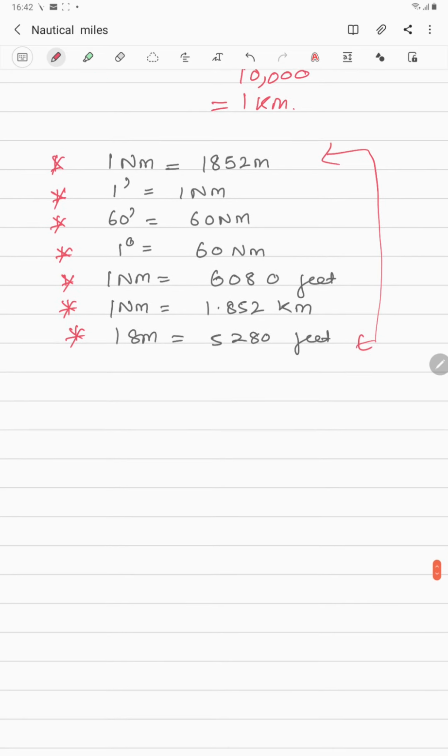So guys, now we have finished up with the nautical mile. The only topics left now are the rhumb line distance and the great circle distance. Most probably tomorrow I will be finishing up with this chapter, and we will be done with the chapter of basic navigation, and we will start with a fresh chapter.